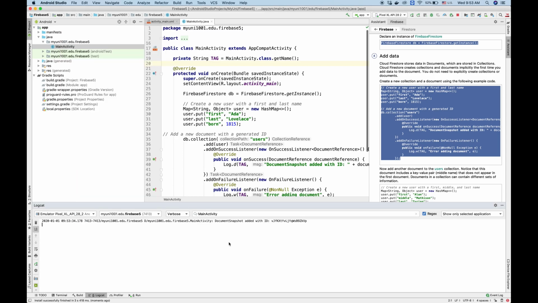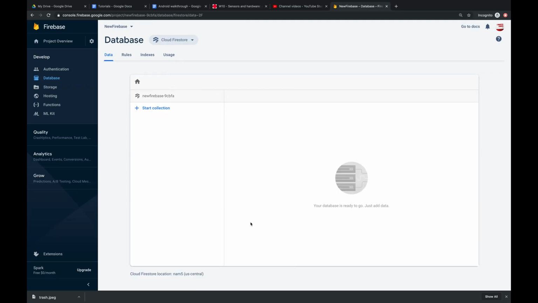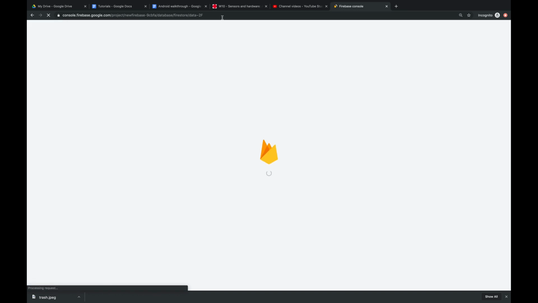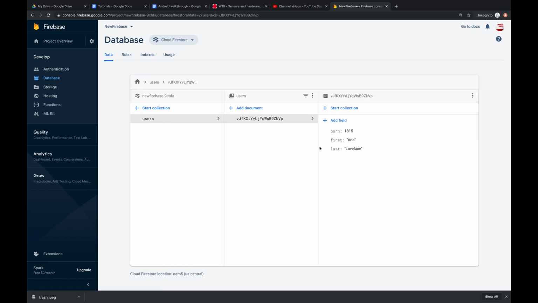Okay, and yeah, we can see that we successfully added the data into Firestore. So we can go to the website, refresh this page and see if our data is added. There we go. So we have a user collection with one document.